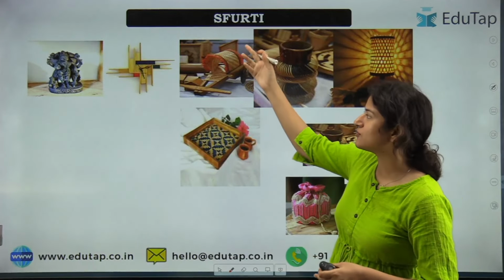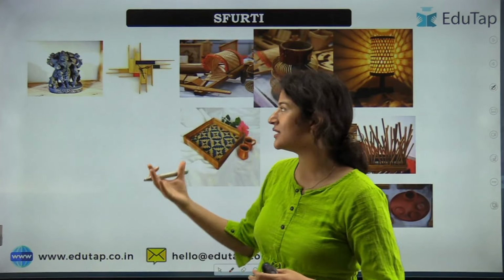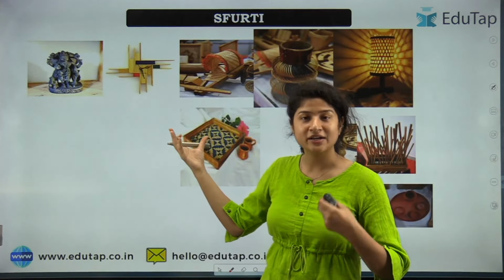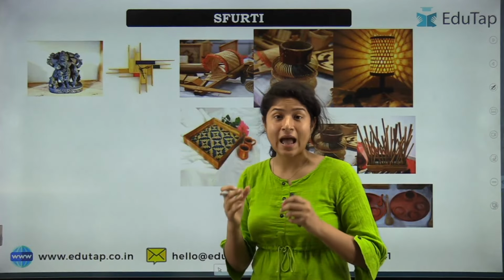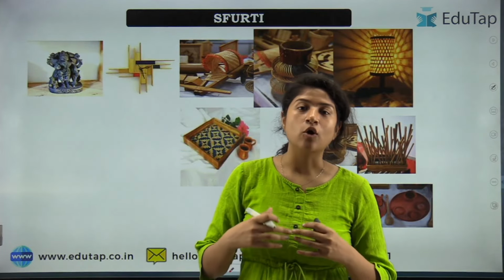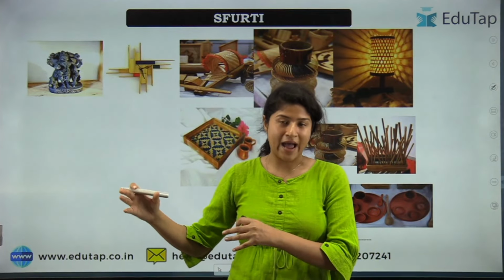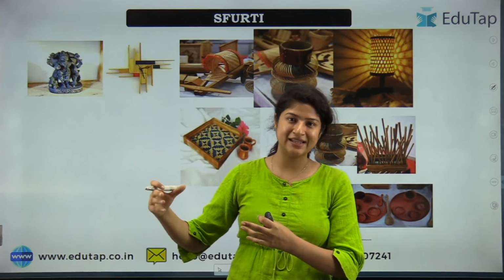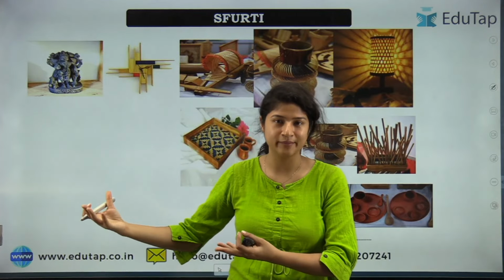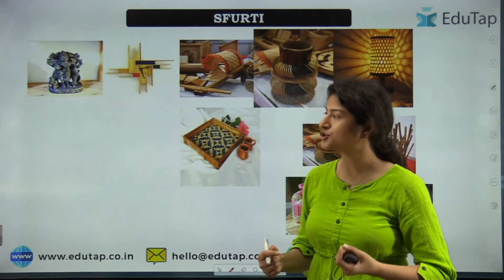Now, why is the government focusing on that? First of all, we know that India is rich in such traditional industrial products, and this provides a great opportunity for employment, especially in rural and backward regions where big industries are still not able to establish themselves. For them, these traditional industries play a vital role as a source of income.